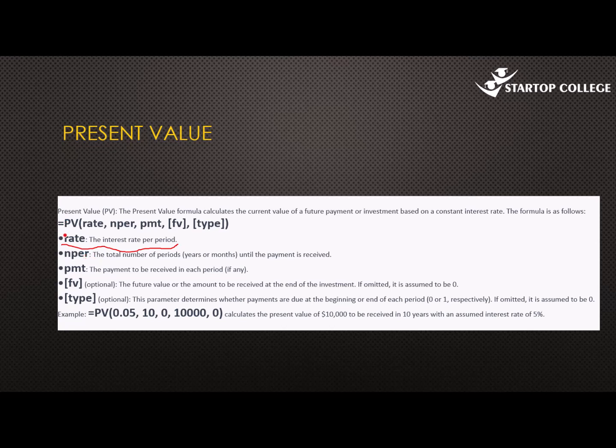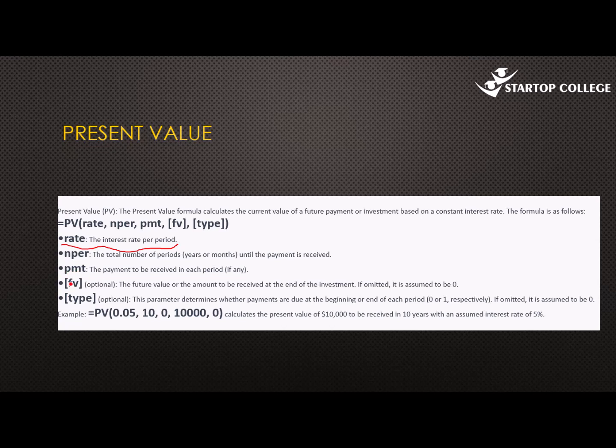So if you have 7 years and you're told that they are being discounted monthly, you convert it into months. Then we have PMT, payment to be received every period. So if you're told you're going to receive 600 shillings per month, that's the value that you use.